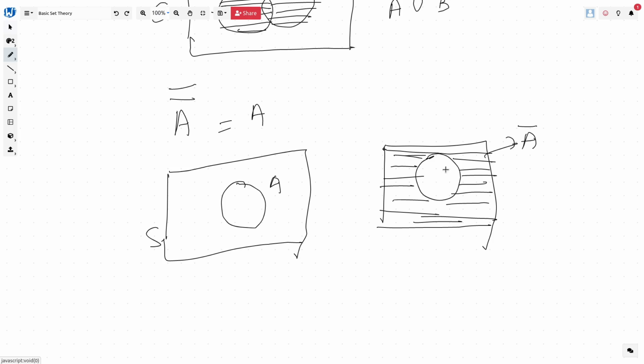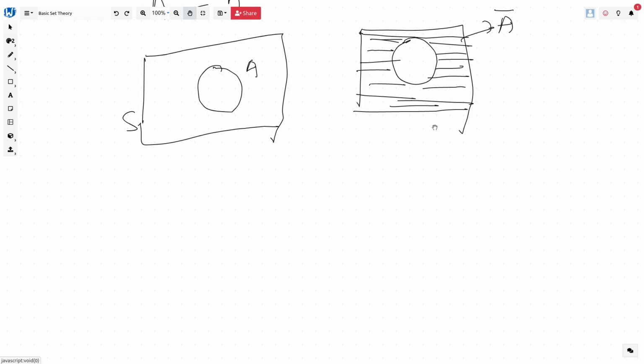Now let's take the complement of A complement. So this part is there, and the part which is not there is this one, right? So this part, as you can see, is A complement's complement, or the not of A's complement. So this part here represents A complement's complement, which is equal to A again, right?